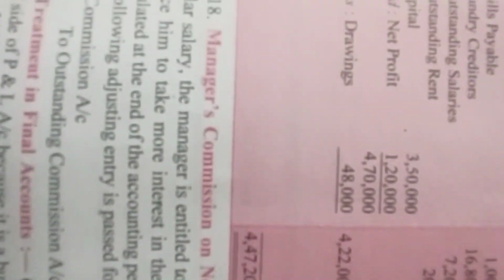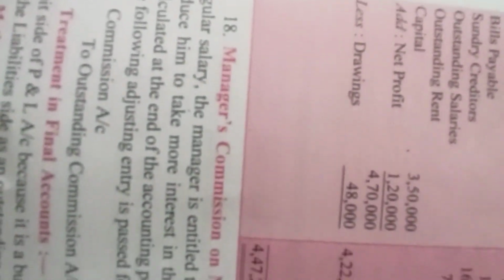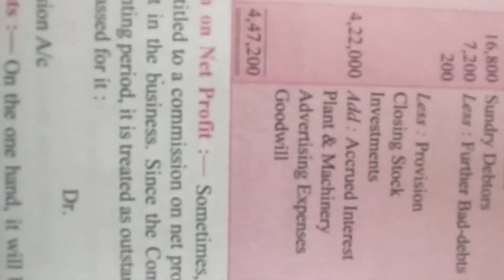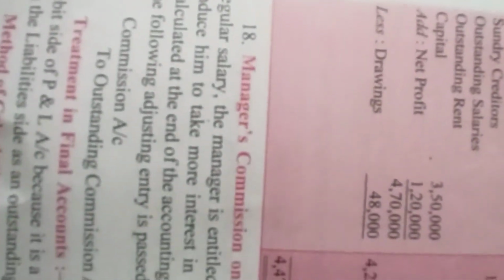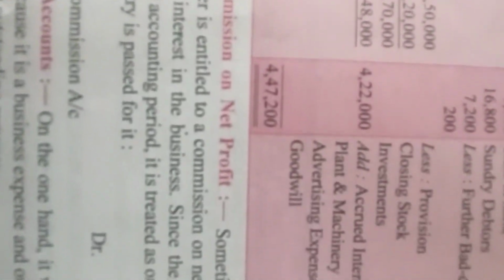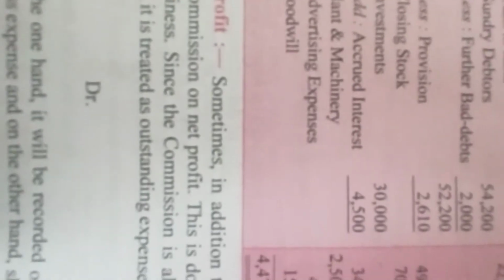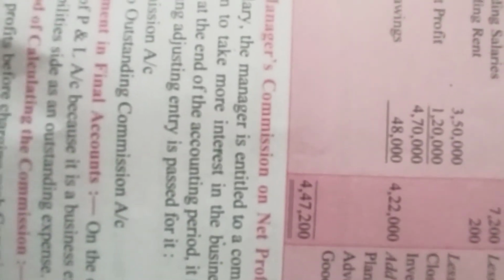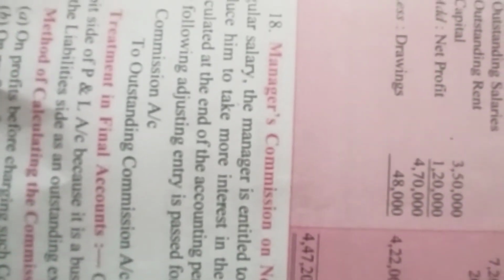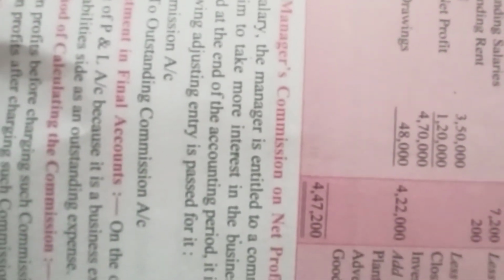This is done to induce him to take more interest in the business. Since the commission is always calculated at the end of the accounting period, it is treated as outstanding expenses and the following adjustment entry is passed: Commission account to outstanding commission.